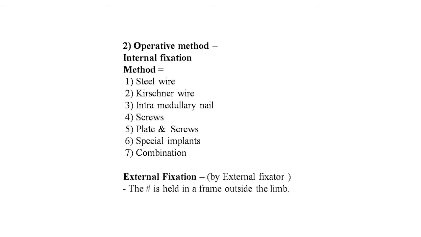Now, the second method is the operative method for immobilization of the fractures, and this is internal fixation. The methods for internal fixation are steel wire, Kirschner wire, intramedullary nail, screws, plate and screws, special implants, and combinations of special implants, nailing and plating, nail and plates. These are the internal fixation operative methods for immobilization of the fracture. Now the external fixation. By external fixator, the fracture is held in a frame outside the limb. This is another type of fixation for immobilization of the fracture externally to the limb.